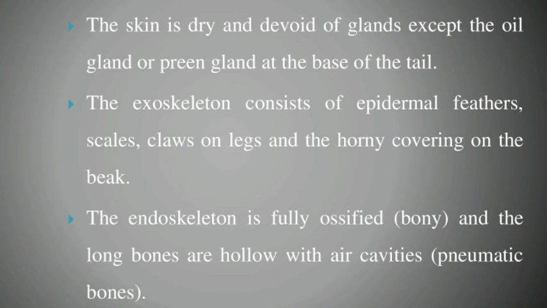So what is the endoskeleton? The endoskeleton is fully ossified, bony, and the long bones are hollow with air cavities. So the long bones are called the pneumatic bones. The endoskeleton is fully ossified, a bony structure, and the long bones are hollow structures. In this hollow structure, an air cavity is present. So what is the name of the bones? That is called the pneumatic bones.